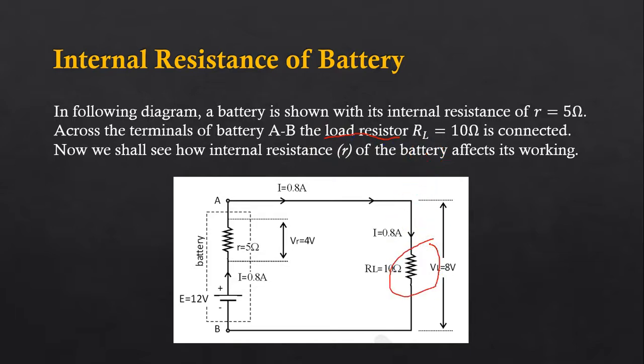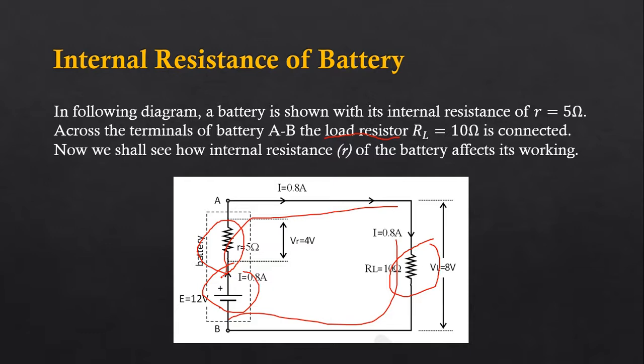Load resistor means that type of resistor which is connected across the battery here. This is the battery, and we are connecting the resistor across the battery. And this resistor shown over here, small r equal to 5 ohm, is called the internal resistance of the battery.